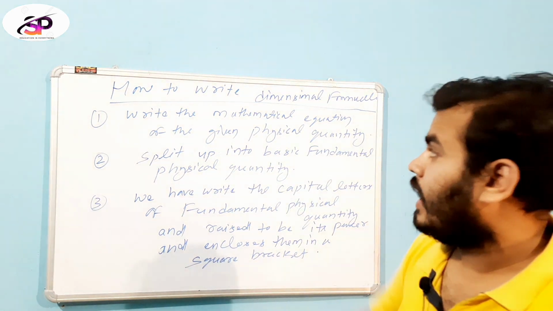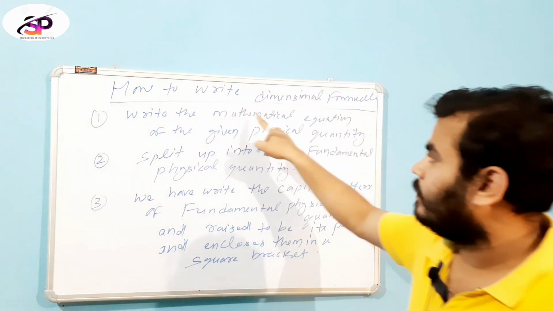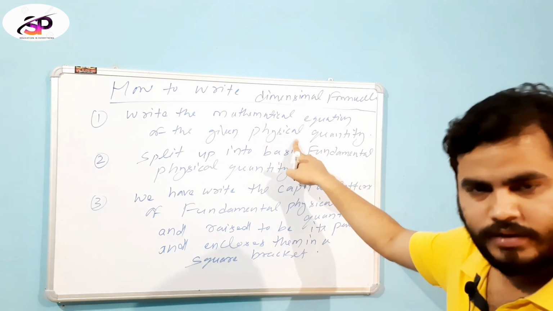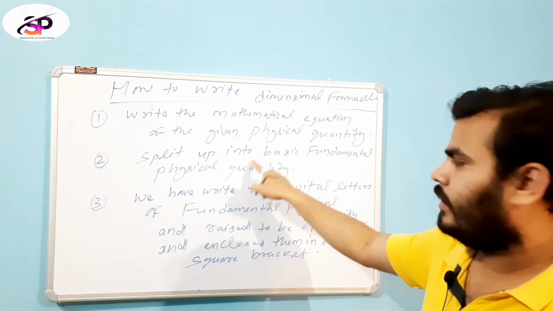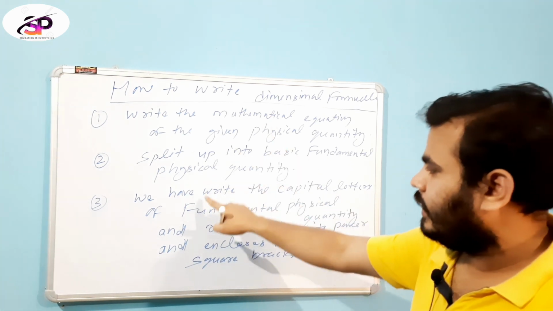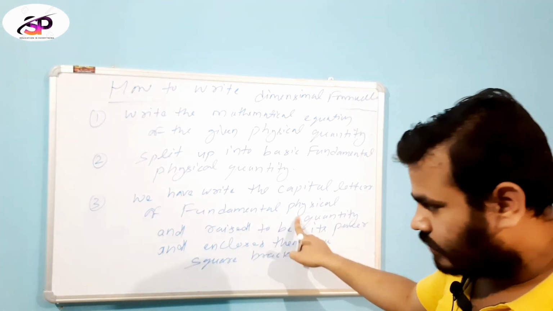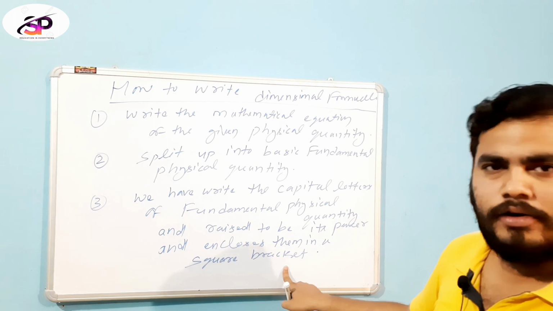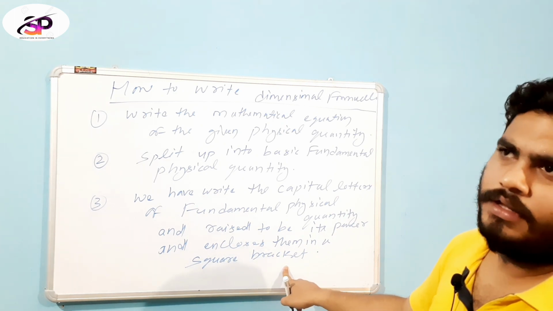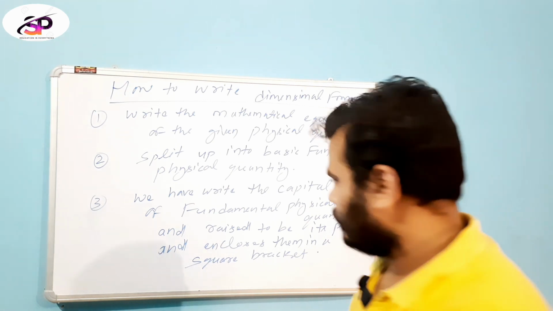Now my students, how do we write the dimensional formula? First of all, we write the mathematical equation of the given physical quantity. Then it is split up into basic fundamental physical quantities. After that we write the capital letters of the fundamental physical quantities raised to their powers, and enclose them in a square bracket. Now we will write some examples of dimension formulas.